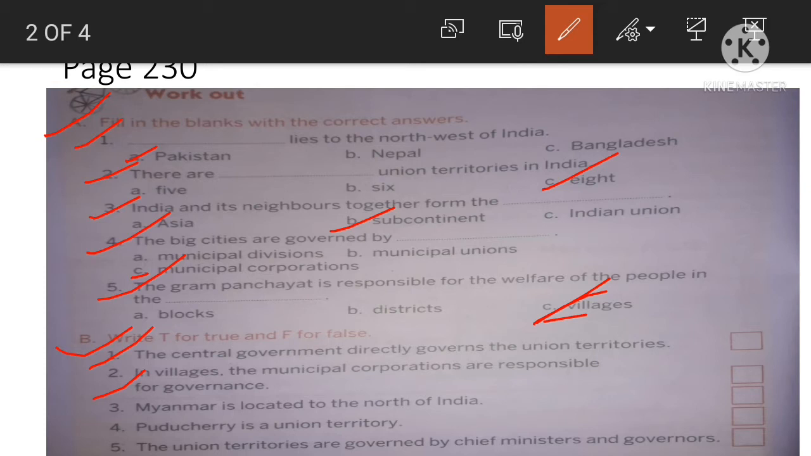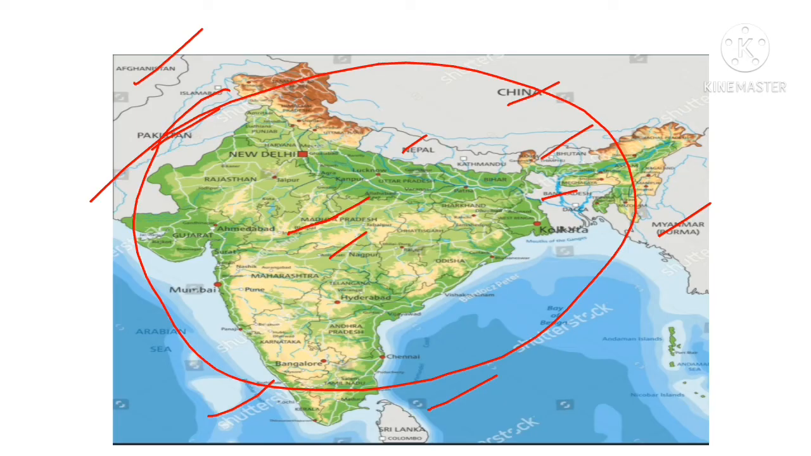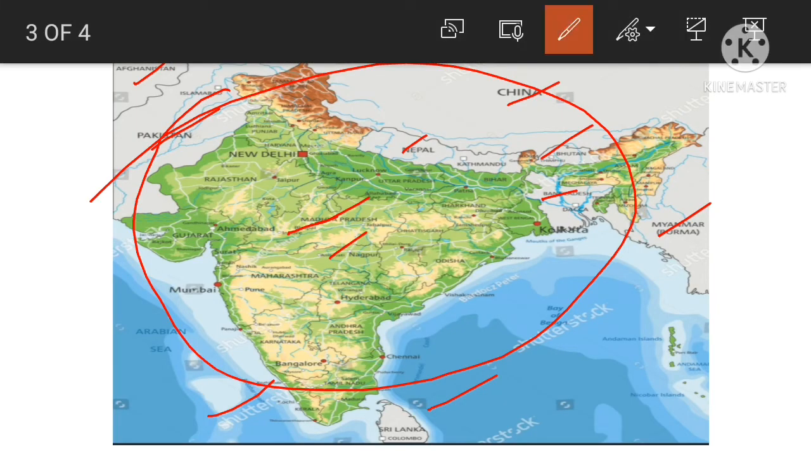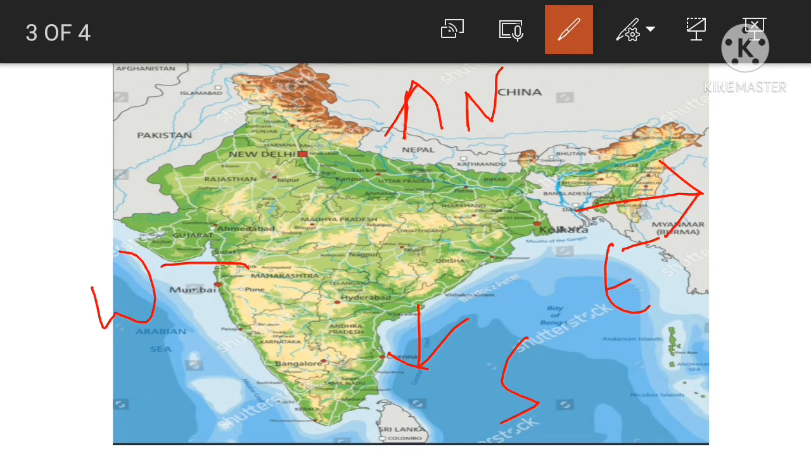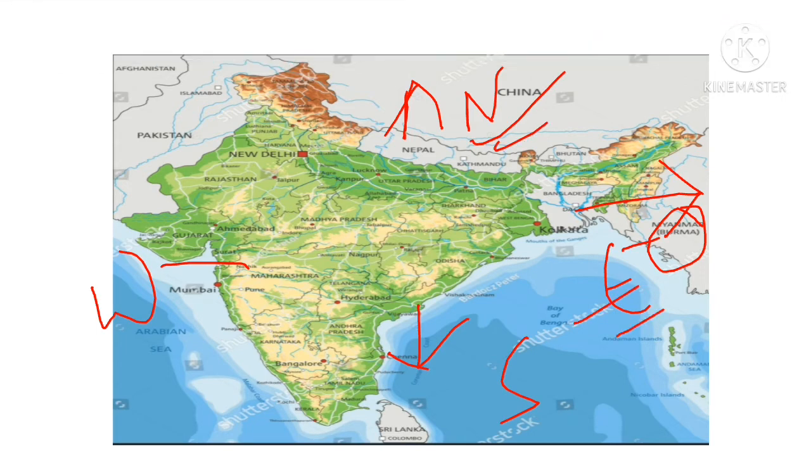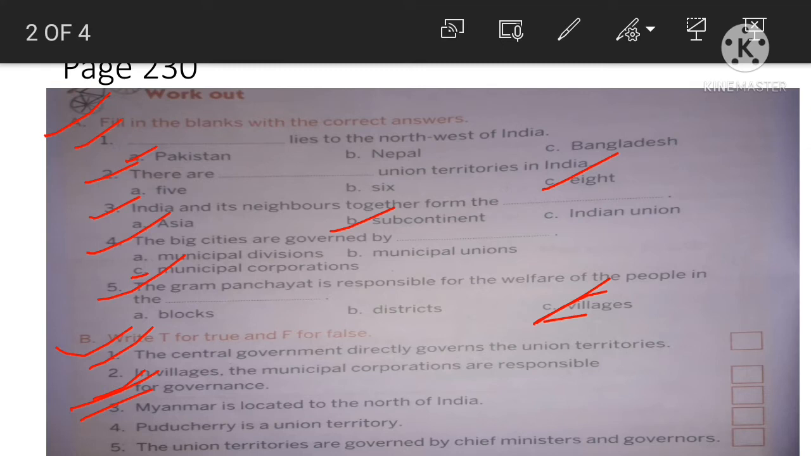Next, question number 3. Myanmar is located to the north of India. Let us check it out. This is north, this is east, this is south, and this is west. So in the sentence it is given Myanmar is located to the north of India. Where is Myanmar? This is Myanmar. So Myanmar is not located to the north of India. Myanmar is located to the east of India. So the correct answer is east, not north.